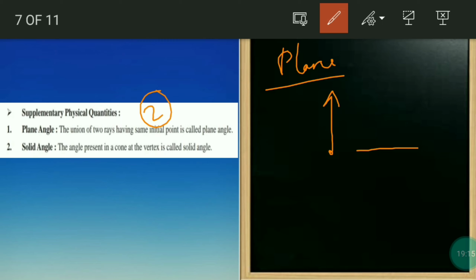Ray means this, right? One end point and the other can be extended. The union means they should have the same initial point, the mix-up point. So this union is called a plane angle.